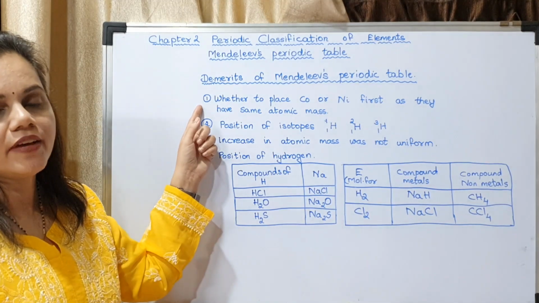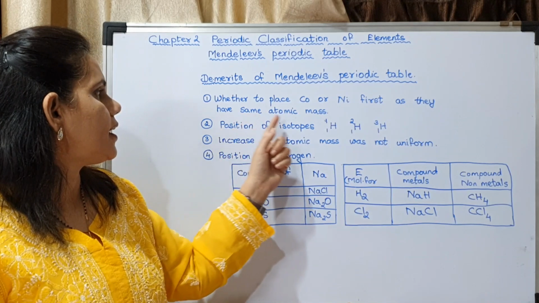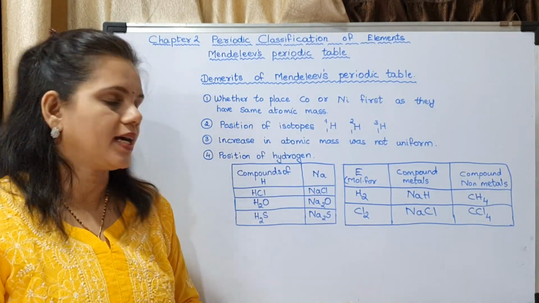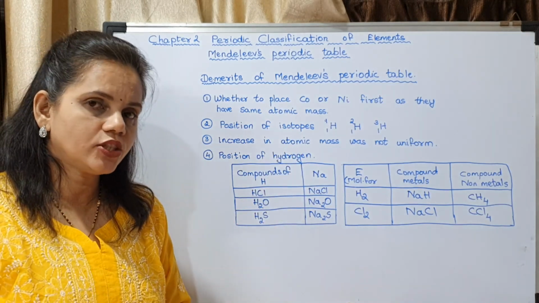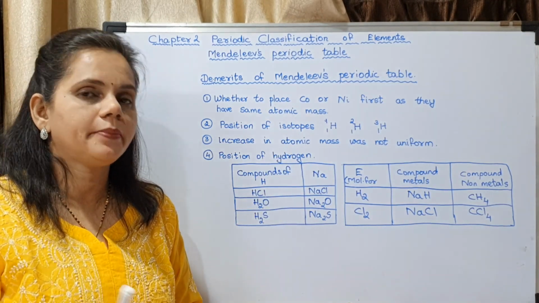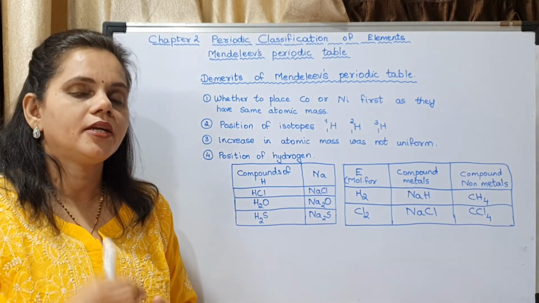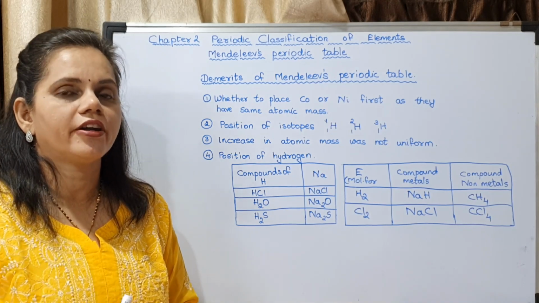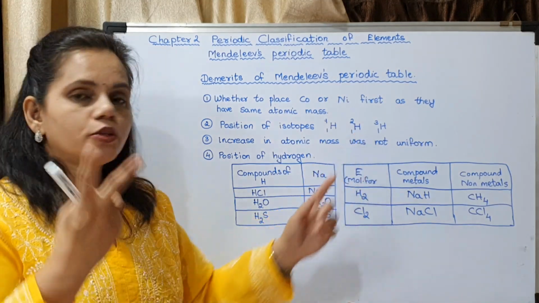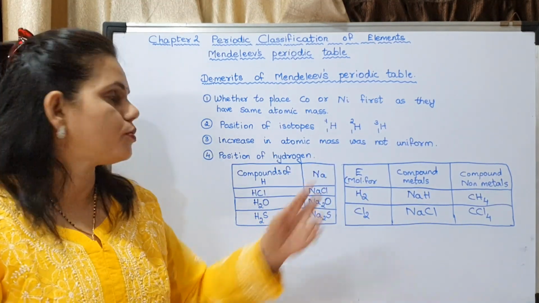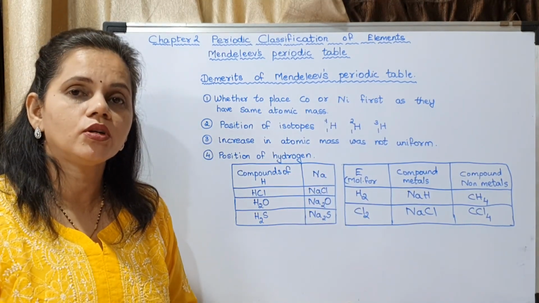The first one, whether to place cobalt or nickel first, as they have the same atomic mass. Position of isotopes. What are isotopes? Isotopes are elements with the same atomic number but different atomic mass number. The periodic table is according to the increasing order of atomic mass numbers. So if there are two isotopes, two different positions should be given. One should be for this, the other should be for this. So it will become more complicated.